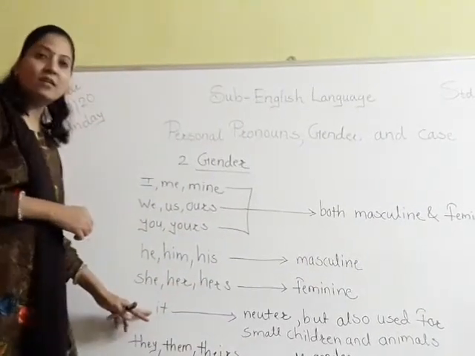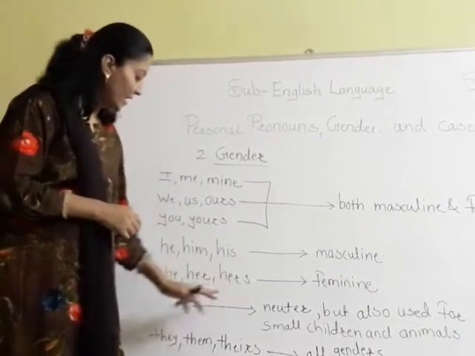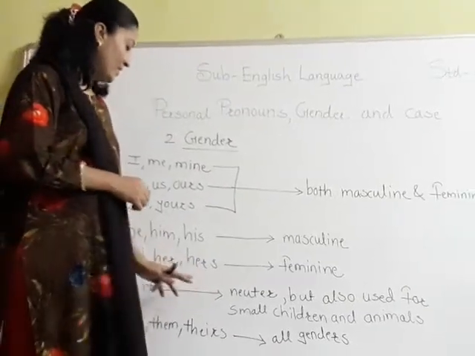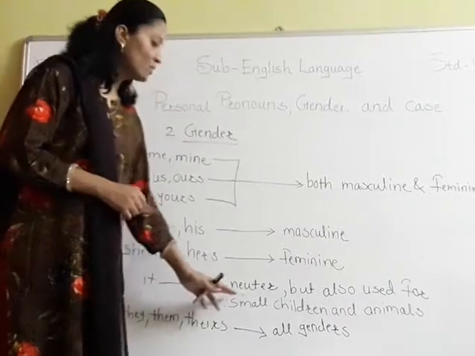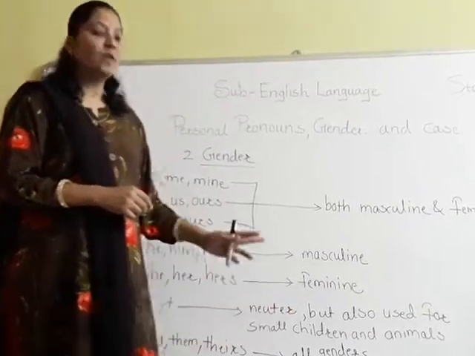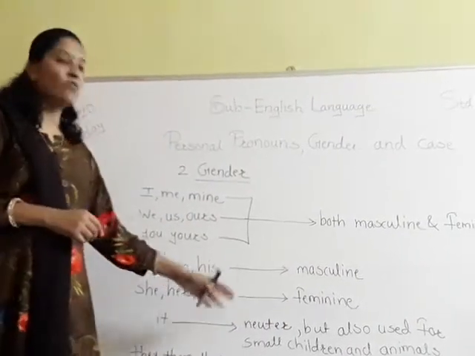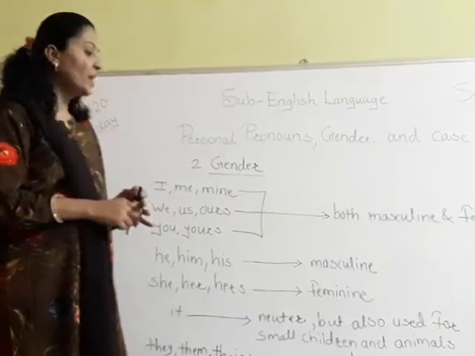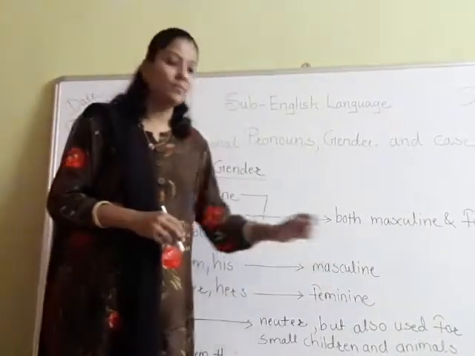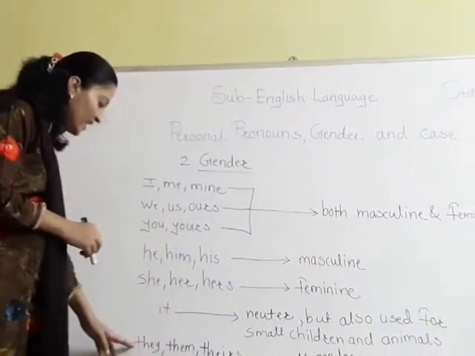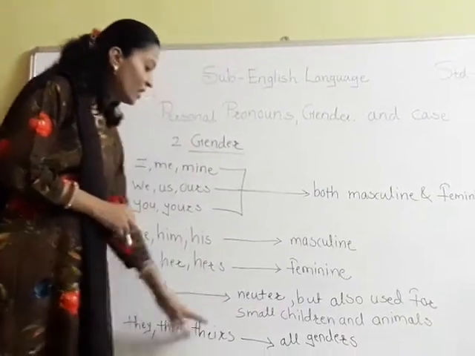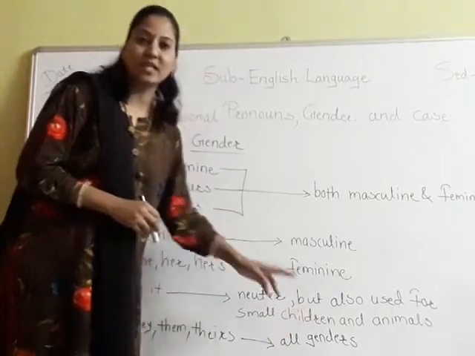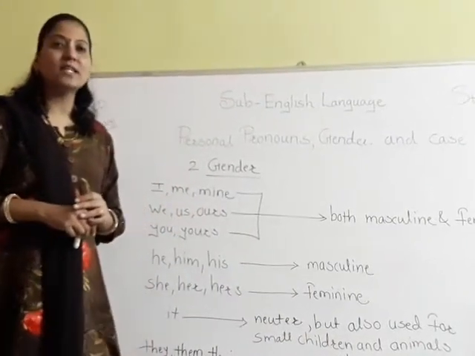And it is the neuter gender, but we also use it for small children. You may have noticed that we use it for small children and also for animals. And next is they, theirs, and this we are using for all genders. So have you understood this?